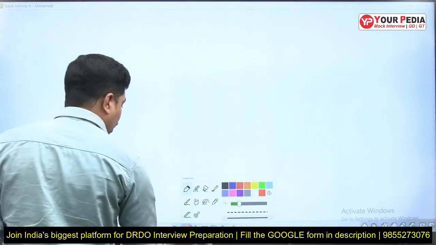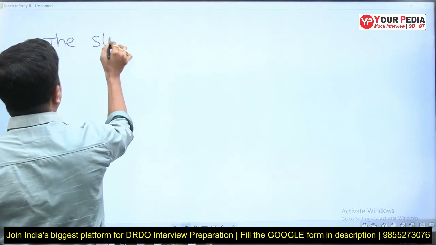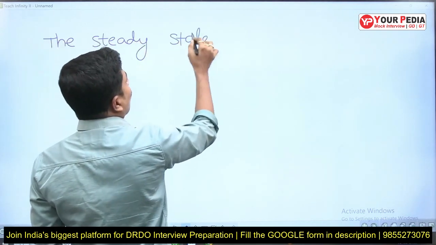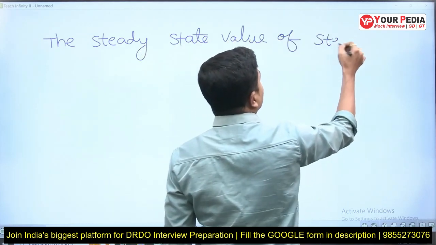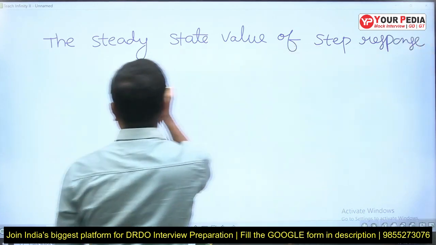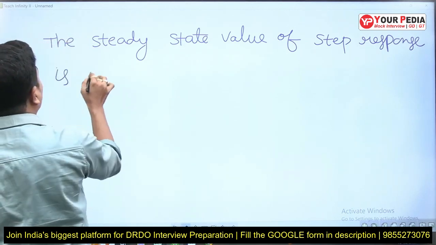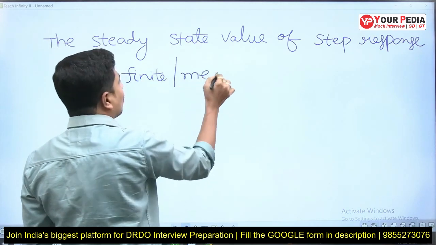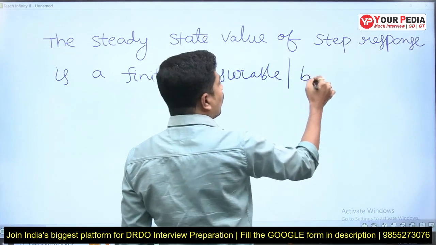The final value, also called the steady state value, of the step response is a finite, measurable or bounded value.